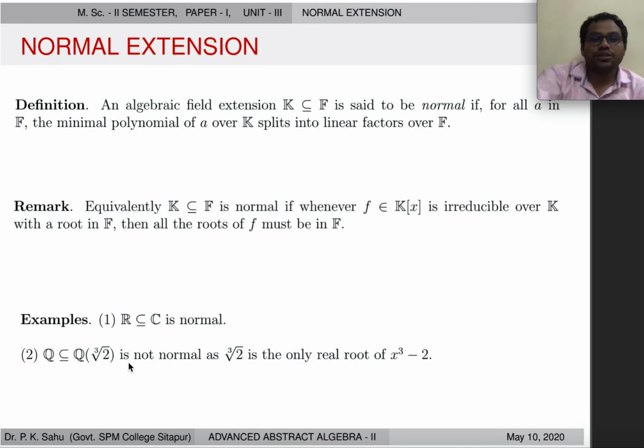For example, complex numbers over the field of real numbers are normal, and 2 to the power 1 by 3 adjoined with rationals is not normal over rationals, because its minimal polynomial is x to the power 3 minus 2 and it contains only one real root. It does not contain all its roots, so it's not normal.